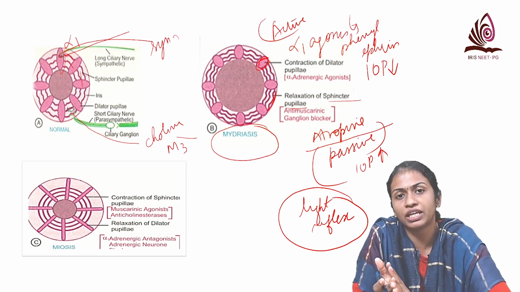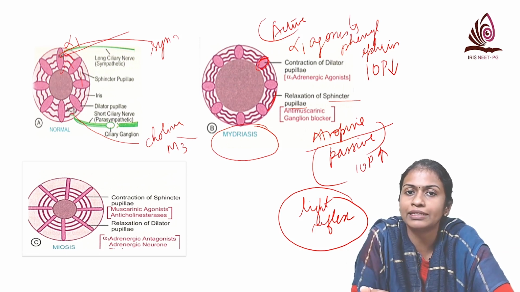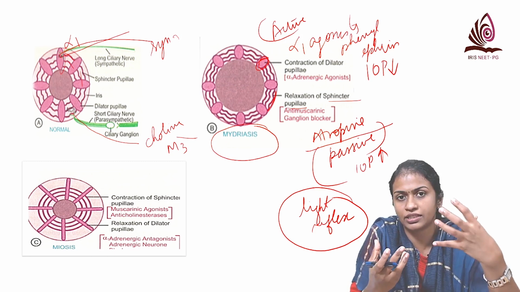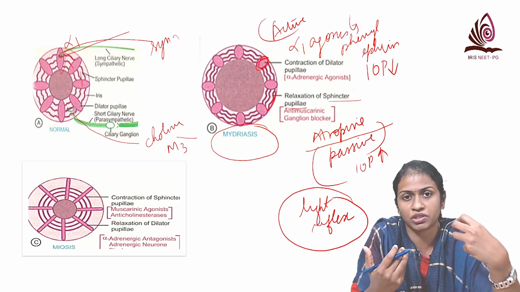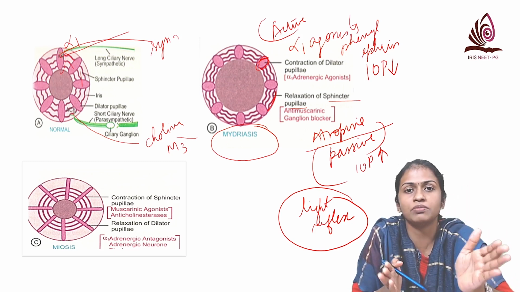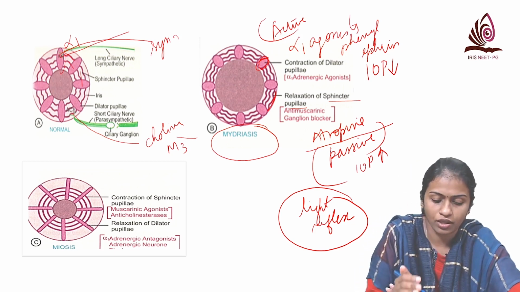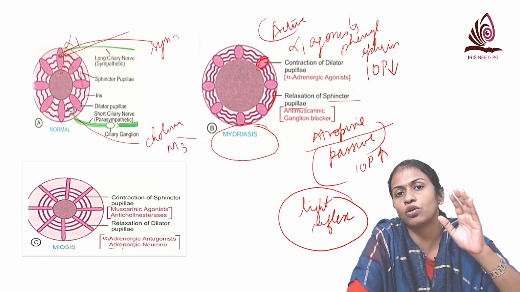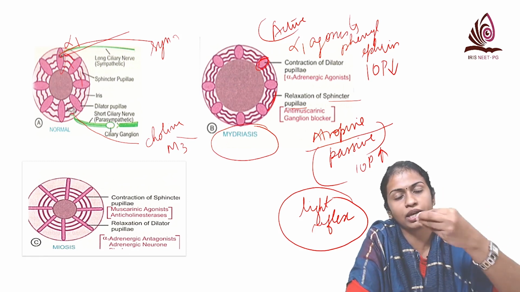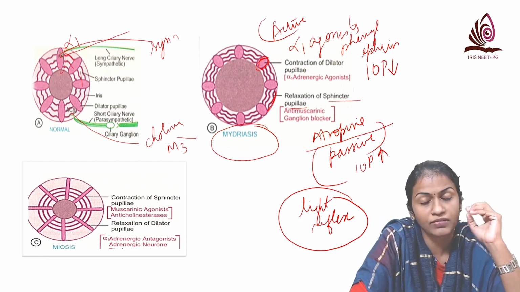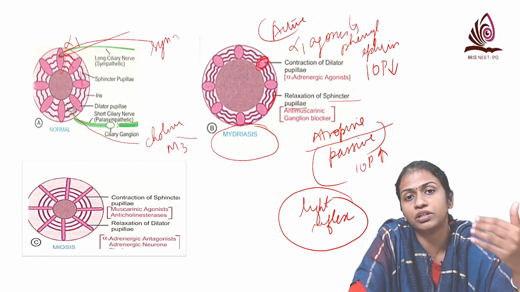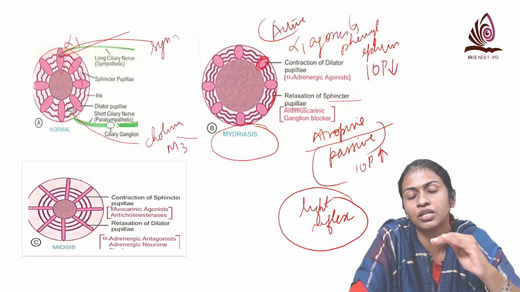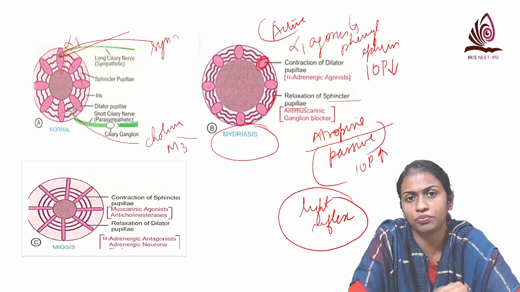Whereas in case of phenylephrine, when you show the light, the sphincter pupillae is contracting, but because the eye is dilated, you won't be able to recognize it very much. So light reflex will be present, but it will be sluggish. That is the main difference between mydriasis produced by atropine and phenylephrine. So in the elderly, you prefer using phenylephrine as a mydriatic, because in addition, it decreases the intraocular pressure.